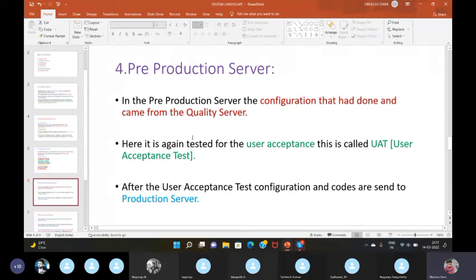Pre-production server is nothing but, after we have done the configuration and sent it to the quality server,